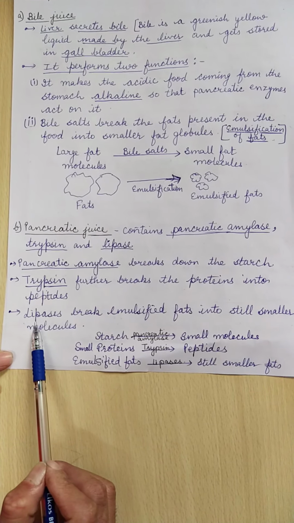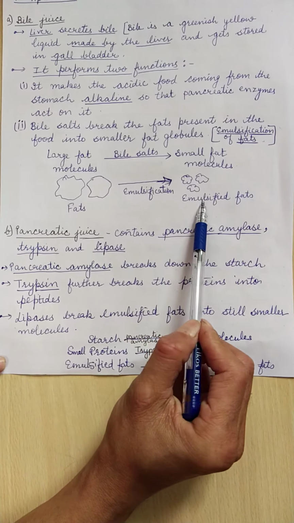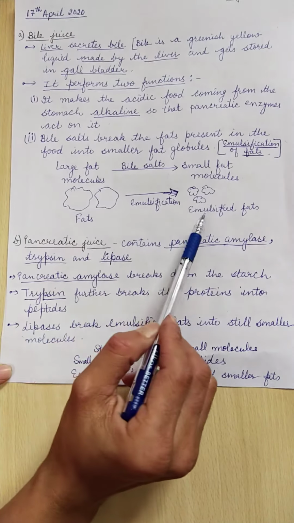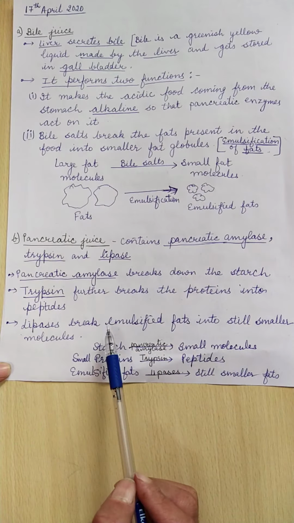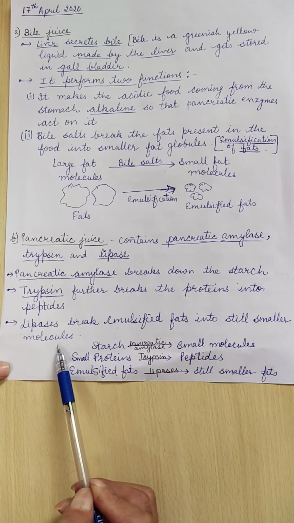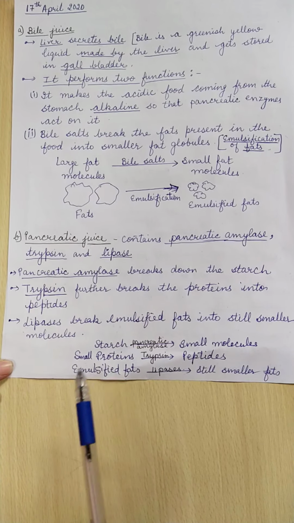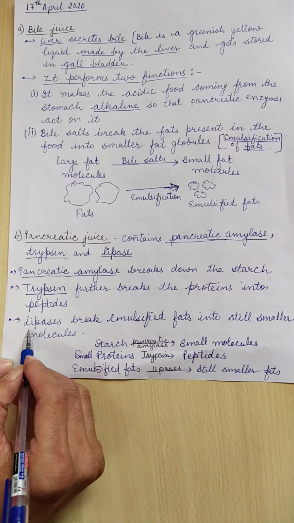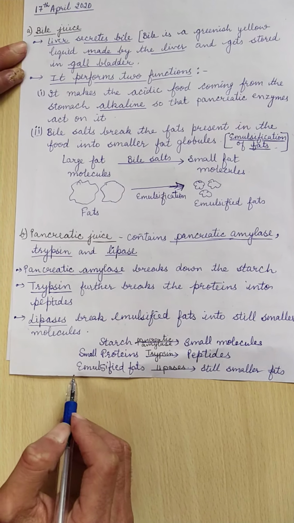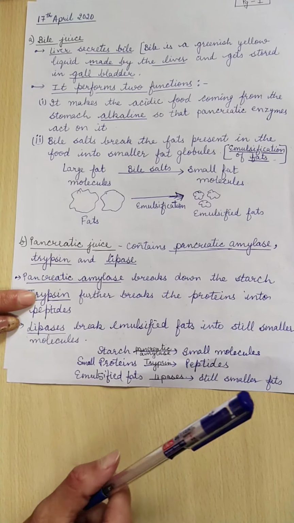Same way lipases, they break the emulsified fats. जो emulsified fats bile juice के action से बने थे, the same emulsified fats are broken down into still smaller fat molecules by lipases which are present in the pancreatic juice. So, in the small intestine, bile juice is also acting on the food substances, pancreatic juice is also acting on